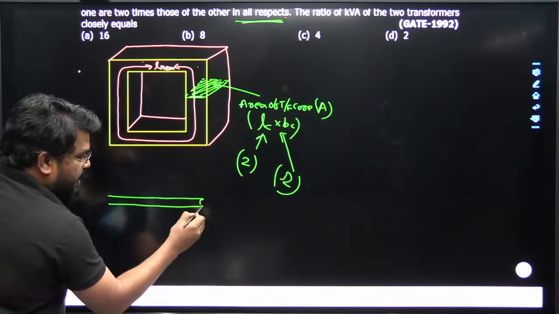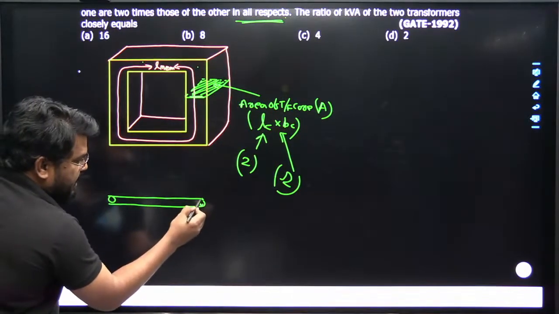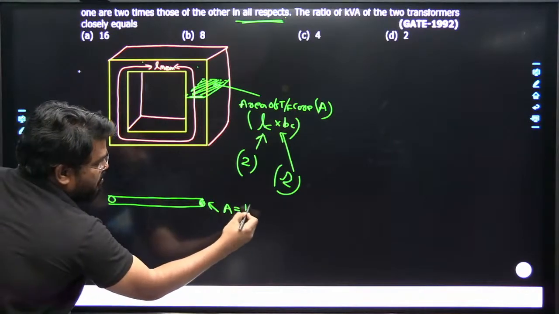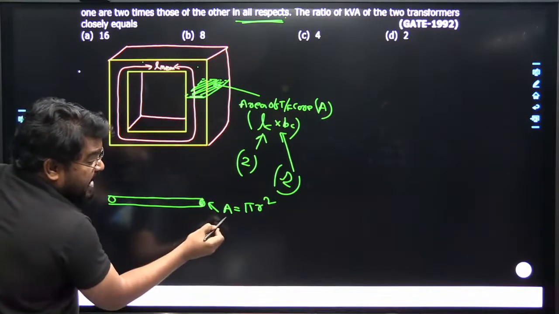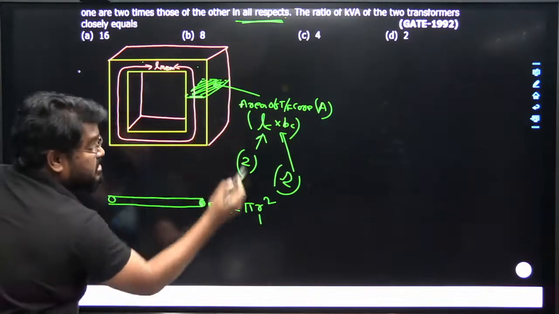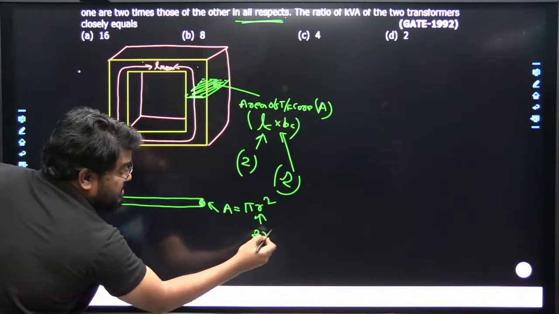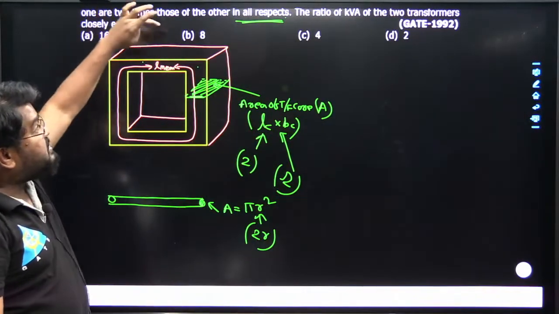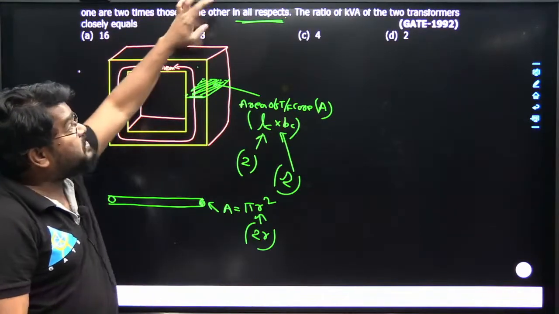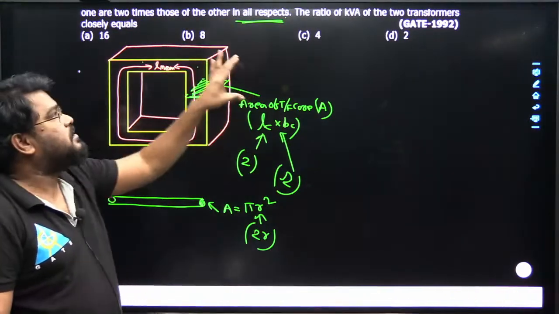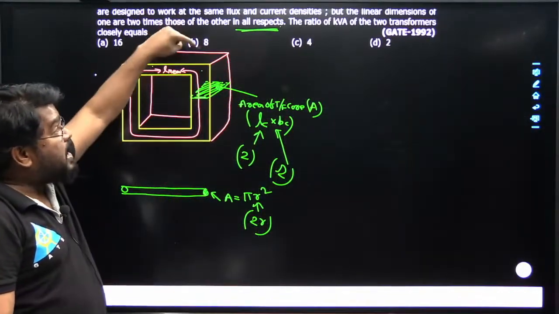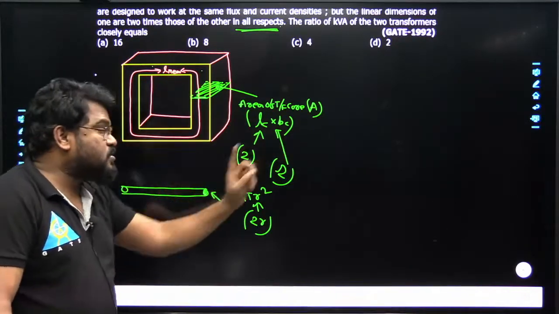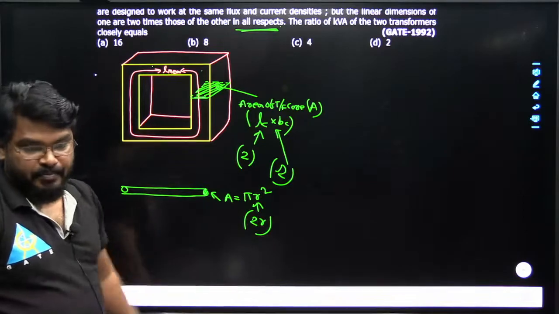So area cannot be doubled. The smallest dimension in all respects means the radius will become 2 times. So the linear dimensions of one transformer are 2 times the other in all respects. All respects means the smallest thing here. Don't take the area as double. The length will become double, the breadth is also double, and the radius will be double.